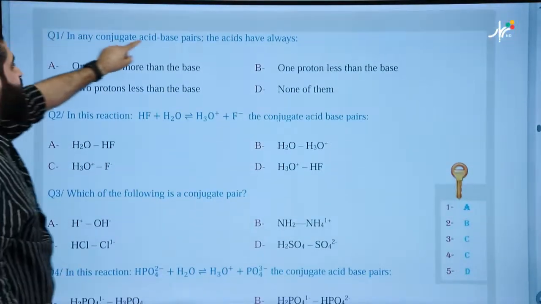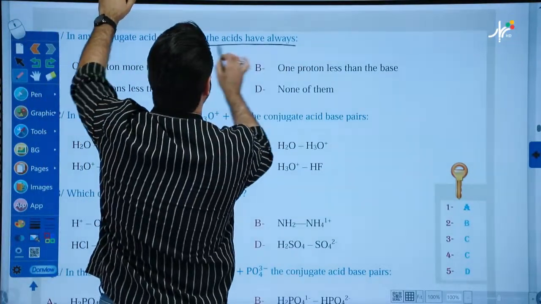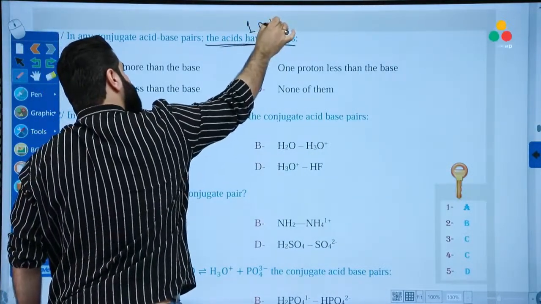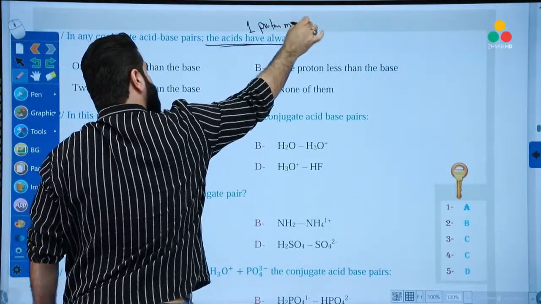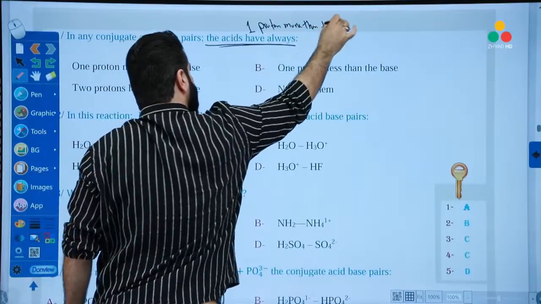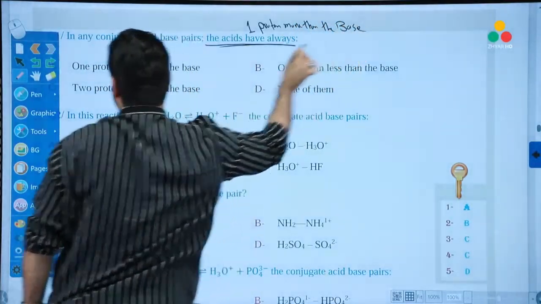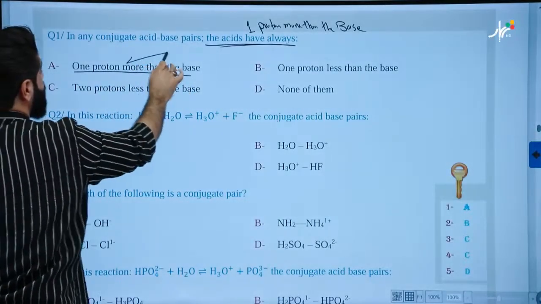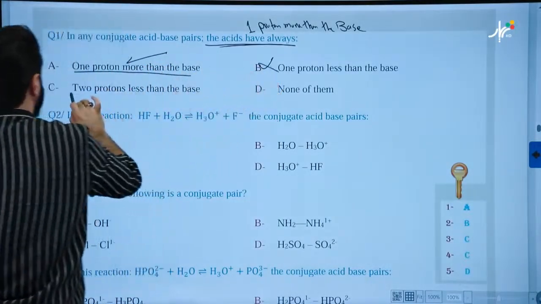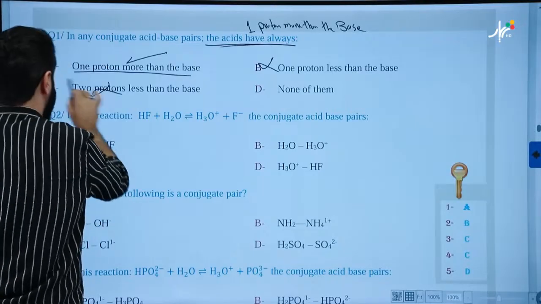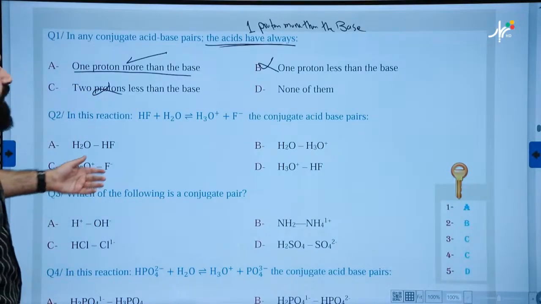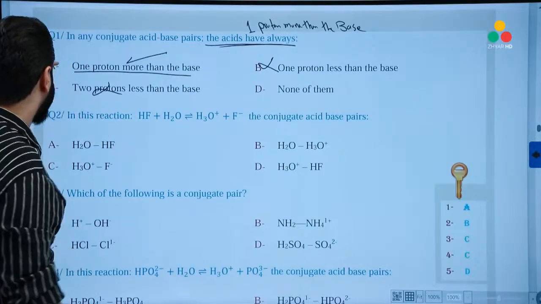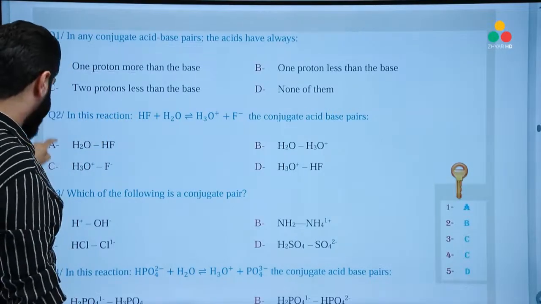In any conjugate acid-base pair, the acid has always one proton more than the base, correct? One proton less than? No. Two protons? No. So the correct answer is A.